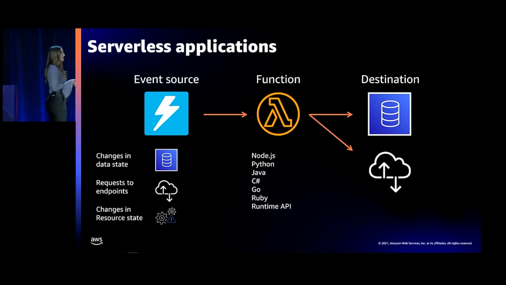Now, on either side of your Lambda function, you have your event source and your destination. Your event source is something that happens that triggers your Lambda function and makes it come to life. So this could be something like a payment process through a third party like Stripe. It could be an item dropped into a DynamoDB table. It could be an object put into an S3 bucket, just something that happens that wakes up Lambda and says, hey, go do this thing. And then you have the destination, which is things that your Lambda function can talk to. So this is databases and data stores and object stores like S3. So you have this idea of a serverless application that is centered around Lambda.